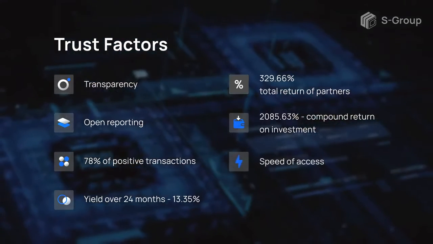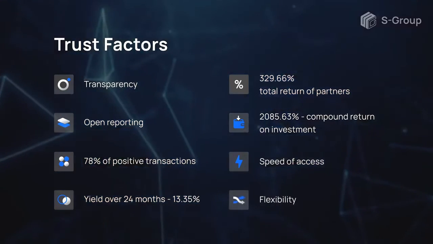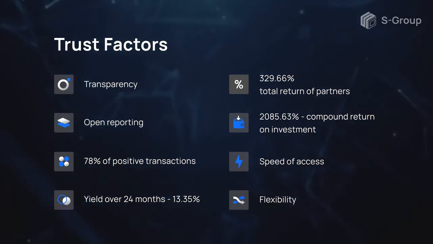Easy access to your accounts, fast deposit and withdrawal of the assets, and flexible conditions for profit distribution. Join S-Forex and earn on the foreign exchange market with minimum risk and maximum profit. S Group is your reliable partner in the world of finance.